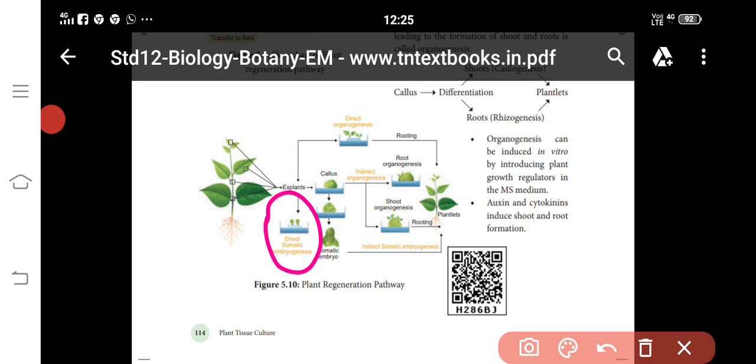So that is the explant. Taking this explant, the callus is formed in this nutrient medium. Then the somatic embryo is formed. So that is direct somatic embryogenesis.